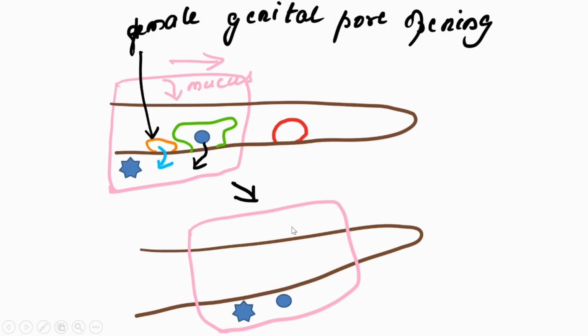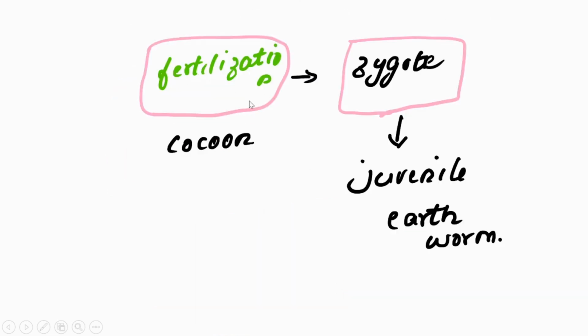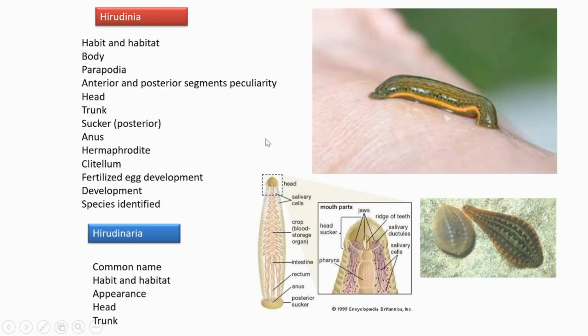The clitellum is further moving in this direction, and the sperm that is stored in the spermatheca is released into the clitellum, and then egg and sperm are there. They undergo fertilization to form the cocoon. From the cocoon, the zygote forms, and the zygote then develops into a juvenile earthworm. It's a process. Okay.